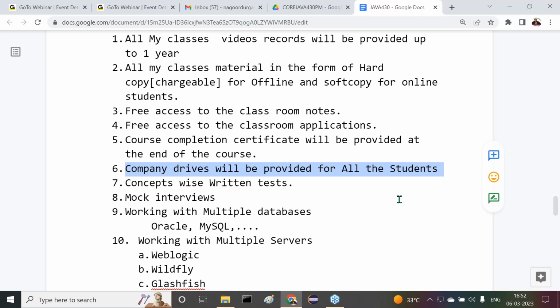But the point is, you must prepare yourself effectively. Your hard work only will give jobs to you, not because of the institute. Trainer participation is only 30%, but student participation must be 70%. If you work 70%, then you will get the job.